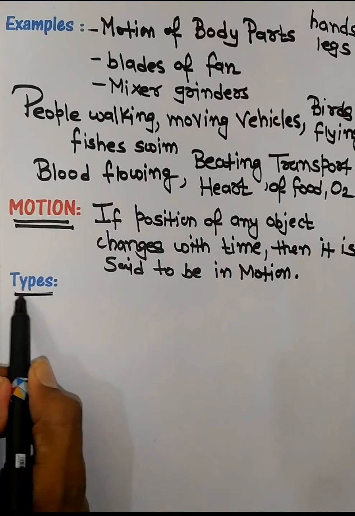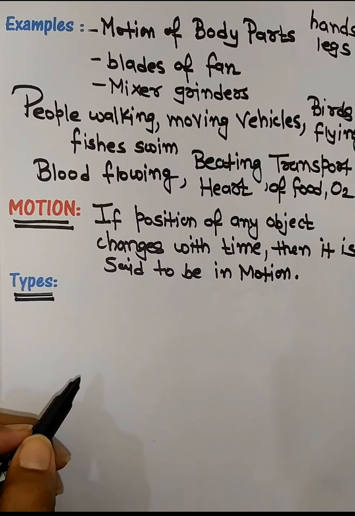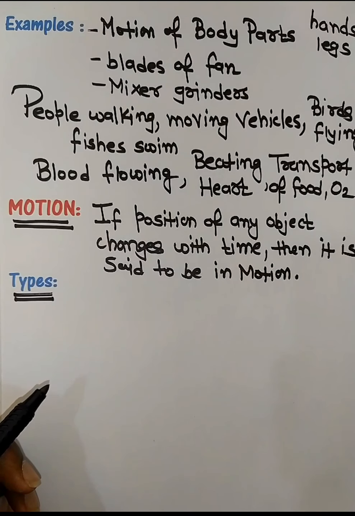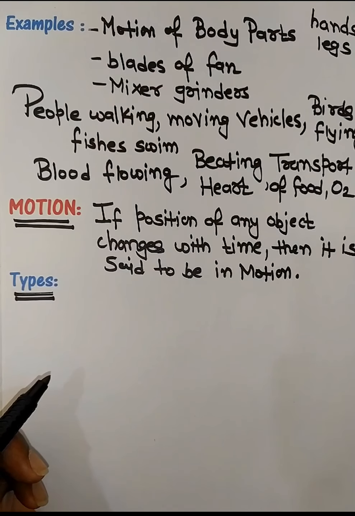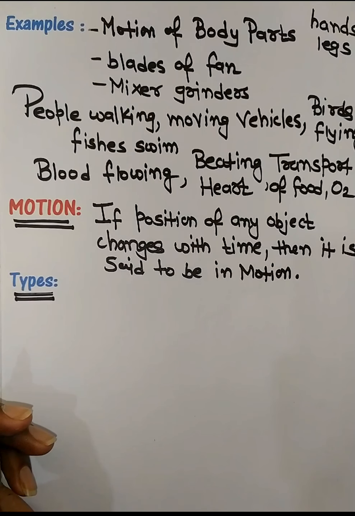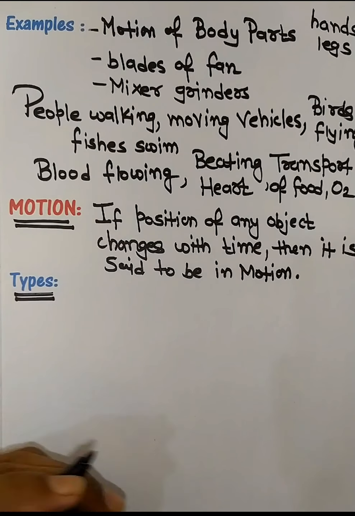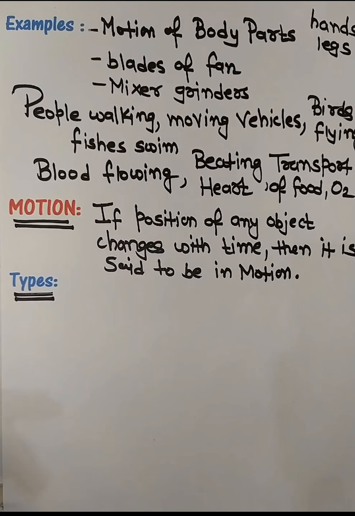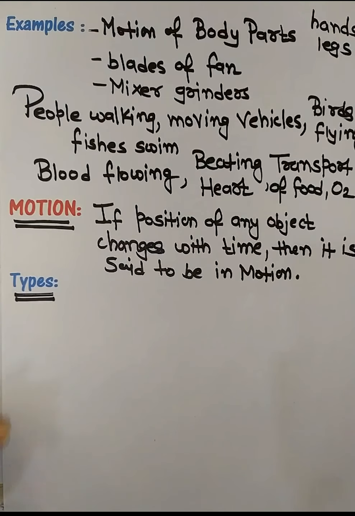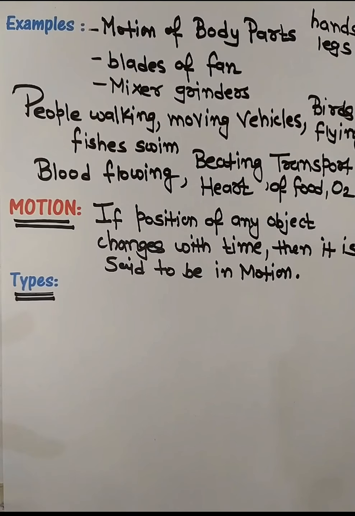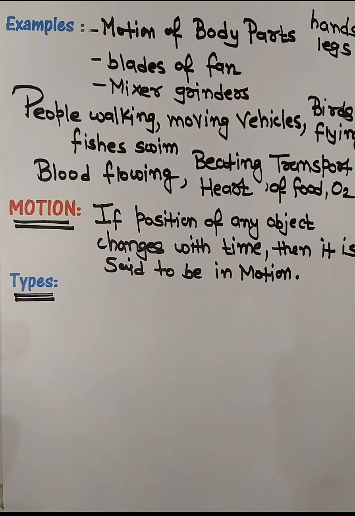Now let us go to the next topic, that is types of motion. See, most motion may be complex. Some objects may move in a straight line while others take a circular path. Now some objects may rotate also and few others may vibrate also, right? So there may be situations involving combination as well, like if you see a car moving on a road, even if the car is moving in a straight line, that is linear motion, but the wheels, if you see, they are doing rotational motion, right? So many examples are there in which we see combination of different motion, right?